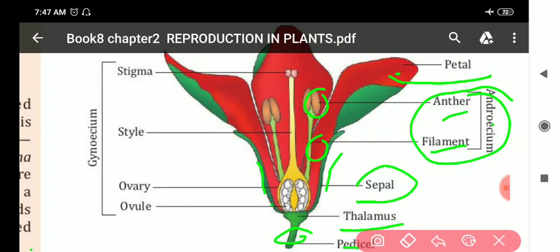Next, we have the female part. The male part is androecium, the female part is gynoecium. This gynoecium consists of stigma, style and ovary. Stigma at the top, style in the middle and ovary at the end. The ovary contains the ovule. This diagram is very important. Draw the structure of the bisexual flower in your notebook also.